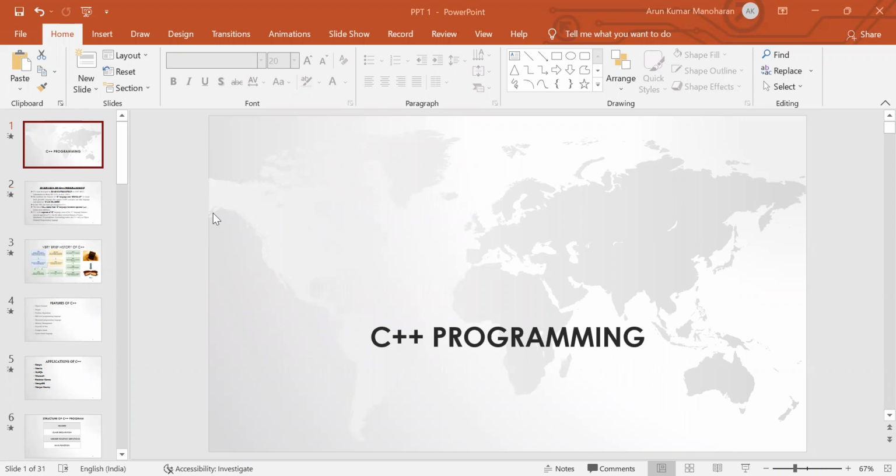Here today we are going to see the overview of C++ programming: who developed C++, when it was developed, and where it was developed. And then we are going to see the features of C++ programming and then the applications of C++ programming. Okay, let's get started with the overview of C++ programming.